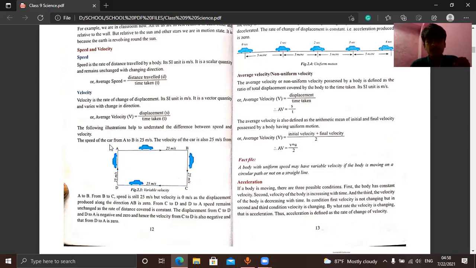Now, the speed of the car from A to B is 25 meter per second. That means it has covered some distance toward the right, so that's why it is 25 meter per second. In 1 second, it covered 25 meter. Remember that. Similarly, the velocity of the car is also 25 meter per second from A to B. If you look at the values, you can see that the speed and velocity are the same.